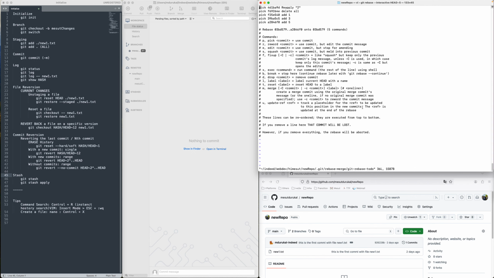So doing a lot of different operations, instead of doing reversion or different things separately, I just run an interactive rebase and do several operations on my recent commits.